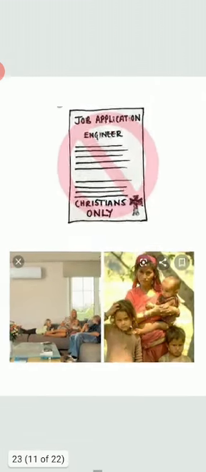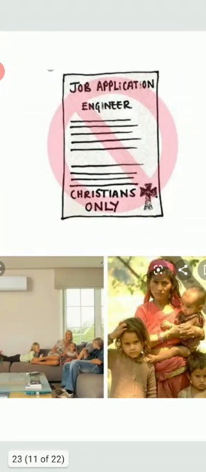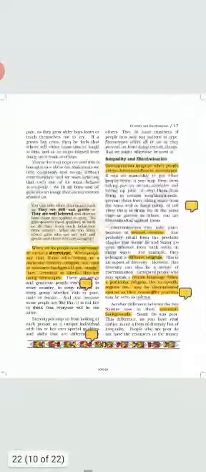You will see in this first picture that only a Christian can apply for the engineer job. So it is basically discrimination on the basis of religion, where only one religion is given main preference and others are ignored. Second is due to economic poverty.